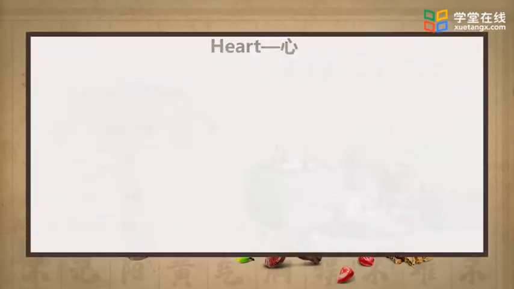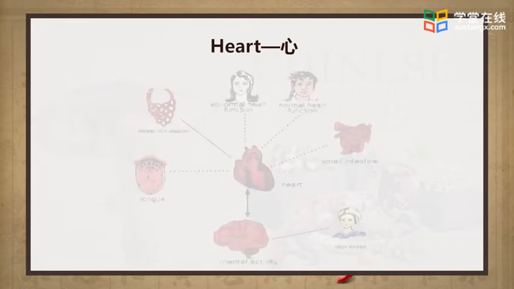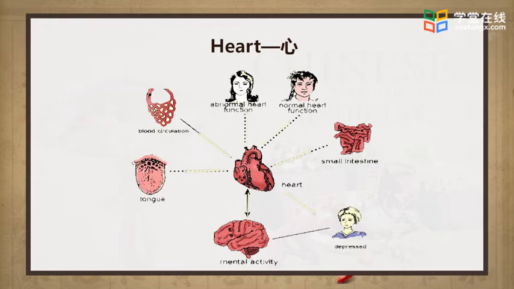In general, joy is a kind of good emotion and is beneficial to the function of heart. However, overjoy may impair the heart vessels and mental activities. So joy is related to heart because the condition of heart qi and blood can be reflected by the color changes of the complexion, the heart corresponding to the vessels and manifesting on face.